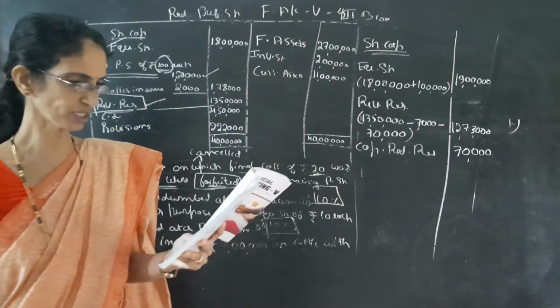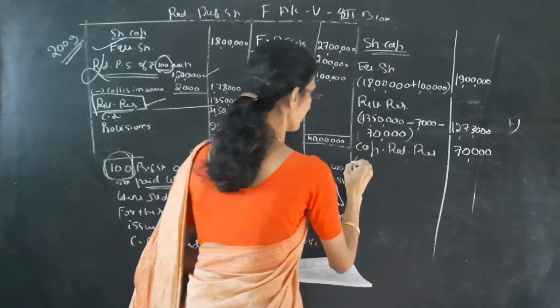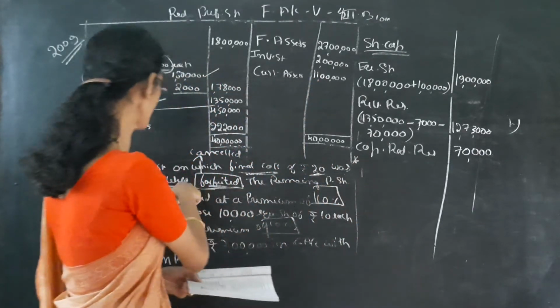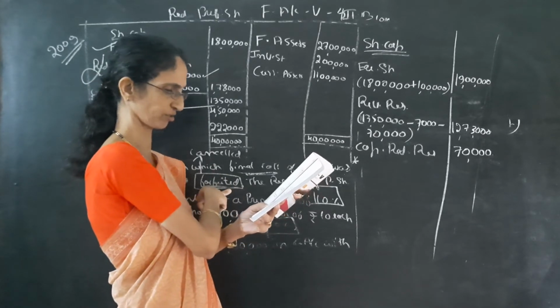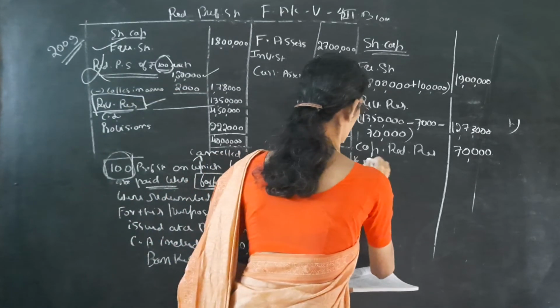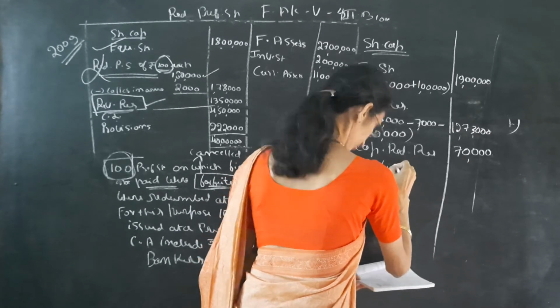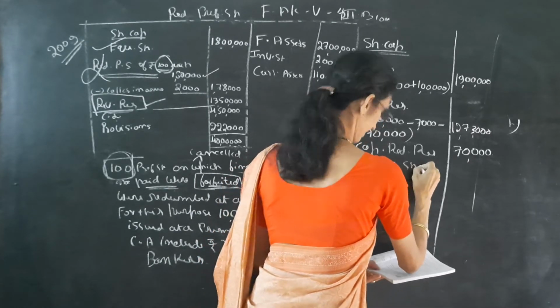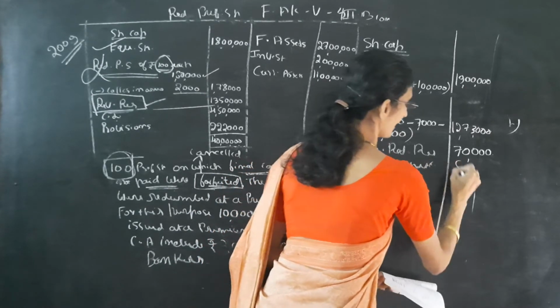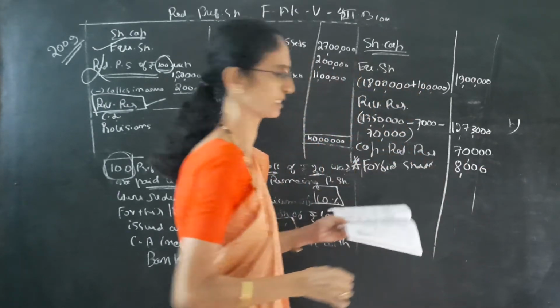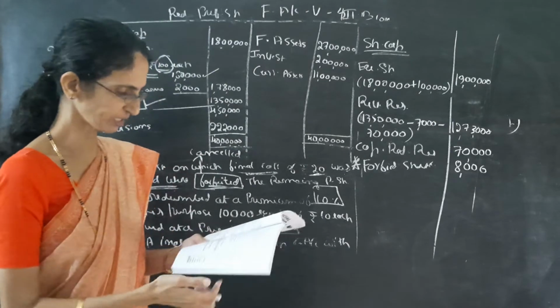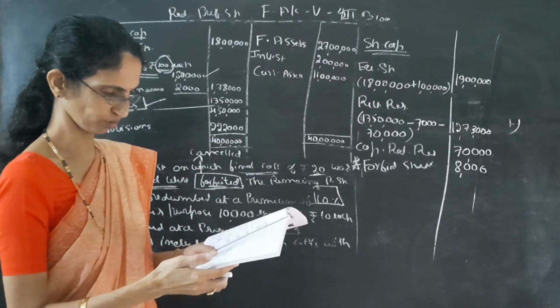Another important item in this problem is forfeited shares. So we have the forfeited shares account. See the forfeited shares account entry, the first entry. You get forfeited shares account, it is 8,000. This is important. Put a star mark here. This is special in this problem. That is forfeited shares, 8,000.